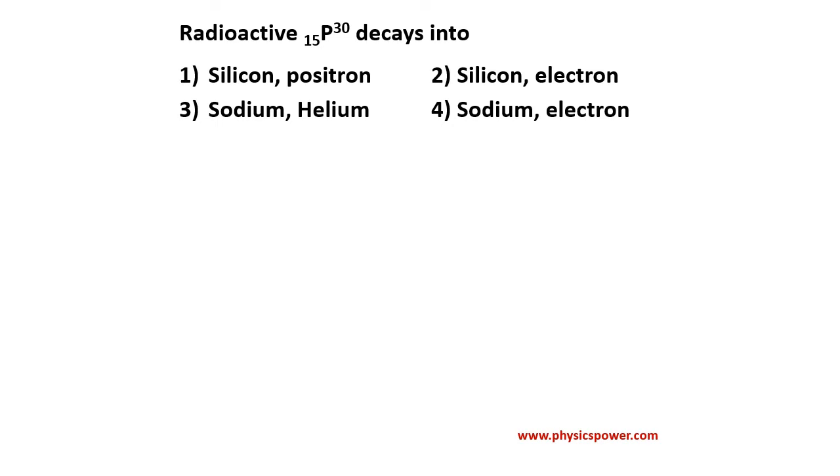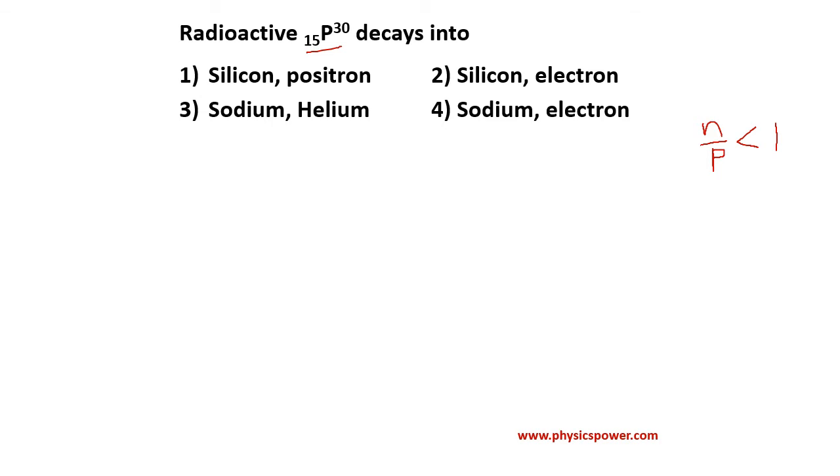So here the N by P ratio equals 1. So a proton cannot convert into a neutron, because in that case the ratio will become less than 1. N by P ratio less than 1 means it is not a stable one. So based on the N by P ratio we have to judge the stability of the nucleus. N by P ratio less than 1 means it will have very little stability.